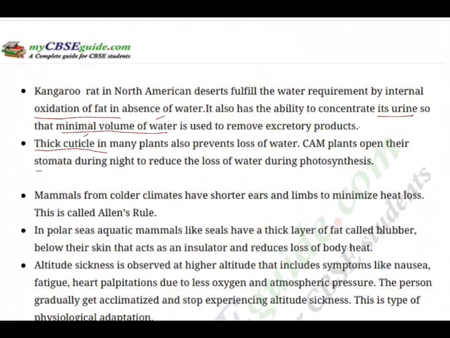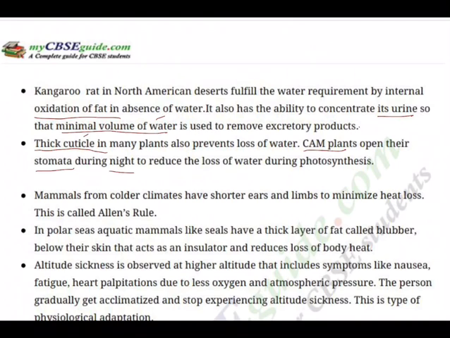Normally, stomata get opened in the daytime, but here the stomata get opened during night time, and in the daytime they get closed. So when the stomata are closed during daytime, even if there is a lot of heat and a lot of light, the loss of water will be minimal. Hence, this is a great adaptation by the CAM plants.